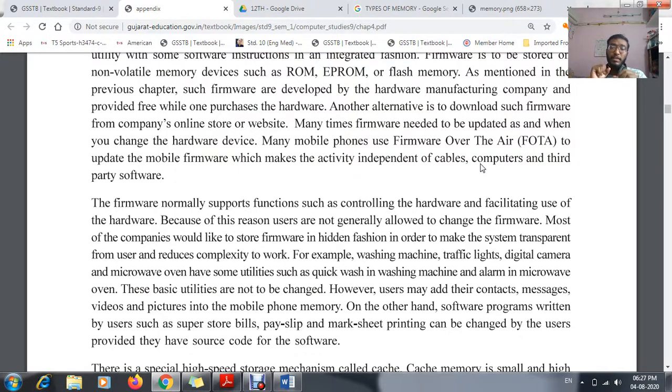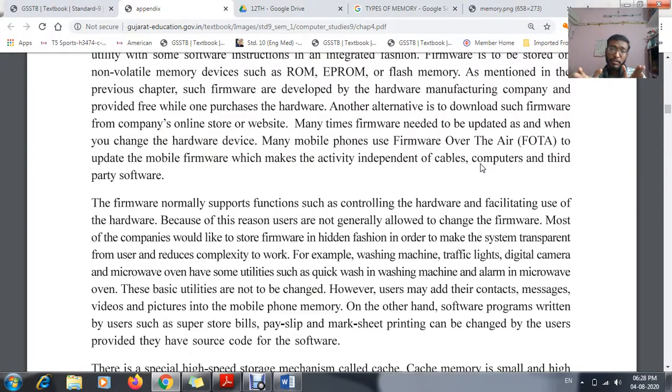Another best example is your AC, air conditioner. While we are sleeping, we know that this AC should be stopped after 1 hour, so we set the time of 1 hour. It will work for 1 hour, then it automatically stops. That means a timer is given.